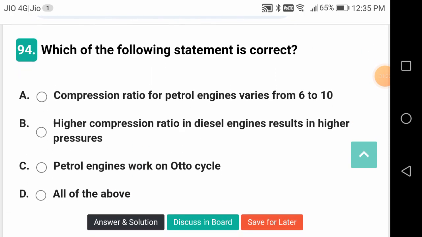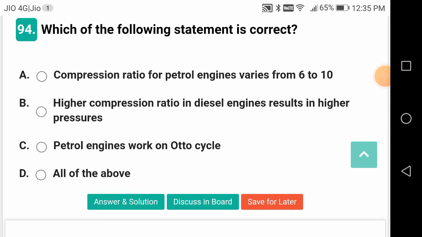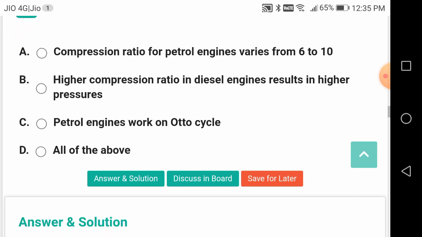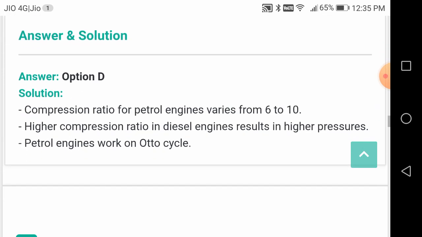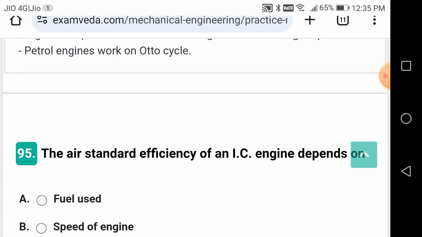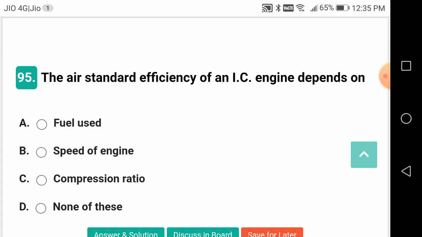Compression ratio for petrol engine varies from 6 to 10. Higher compression ratio in diesel engine results in higher pressures. Petrol engines work on Otto cycle. All are correct. All 3 are correct. Fourth one is the correct answer.